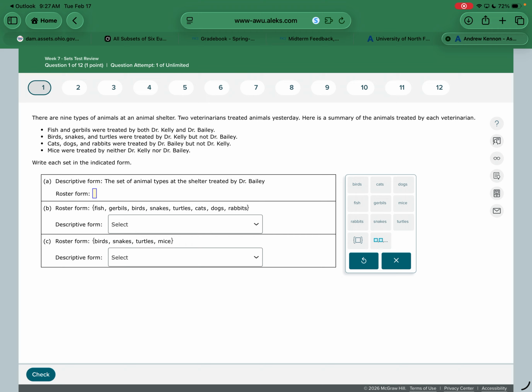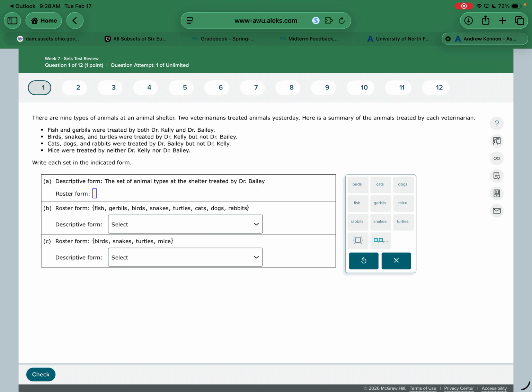Here are the 12 questions that are on the test. One thing nice, and this is where you don't have to memorize a bunch of different things for this. As for this one right here, the difference between descriptive and roster form, you can use the question to answer your own. Descriptive form just describes it, whereas roster form uses the bracket and then puts commas in between them. You don't have to know what roster form means, it shows you right here in this problem, in A and B and C.